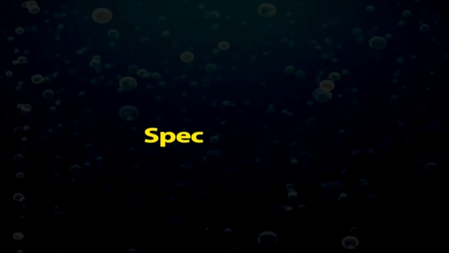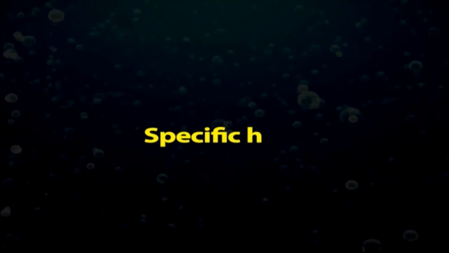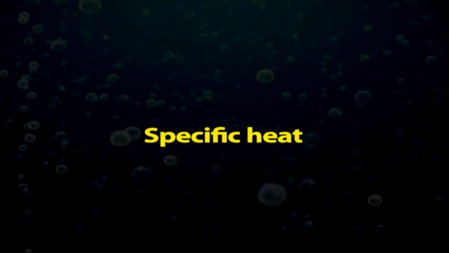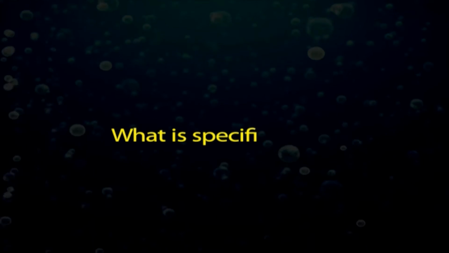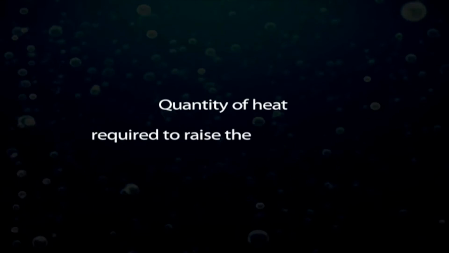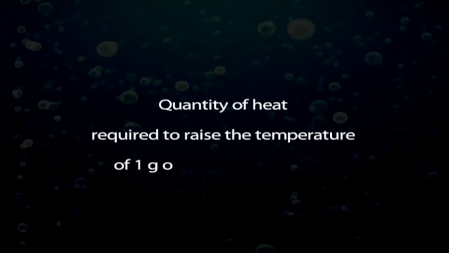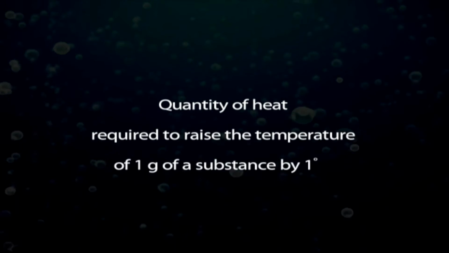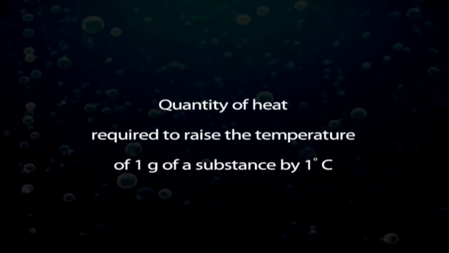One of the important physical property of water is specific heat. What is specific heat? Specific heat is the quantity of heat required to raise the temperature of 1 gram of a substance by 1 degree centigrade. Water has the highest specific heat capacity of any known liquid.